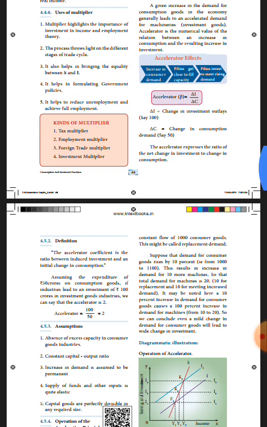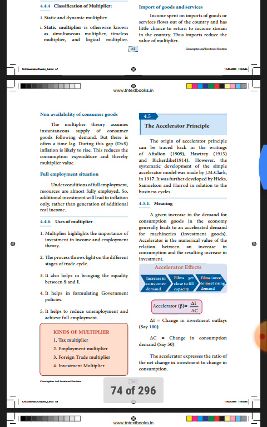Now next one is 4.5, you refer. Accelerator principle. Multiplier we have studied. Now we are going to see the accelerator principle. Simple accelerator model was made by J.M. Clark in the year 1917.